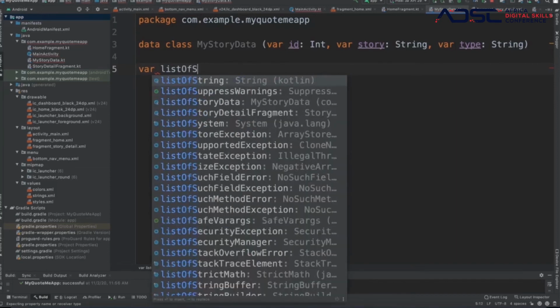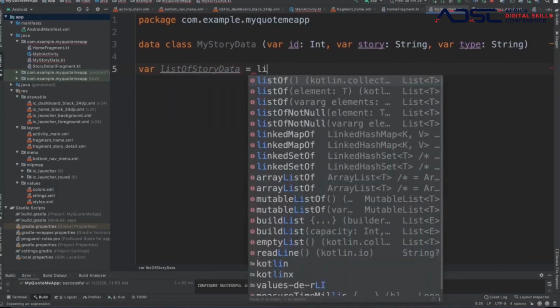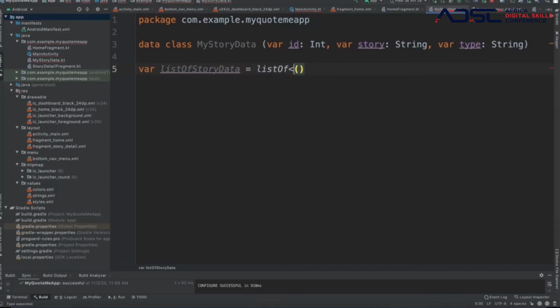List of story data, right? And basically in the production app, we are going to use a database, but just because this is for testing purposes and for learning purposes, we are going to use just dummy data, right? So I'm going to create the first one so you see how it's created, and the rest I'm going to copy paste. We have 15 stories here, right? So in the data, you put in the ID, which has to be unique to that specific object. So we have the story, and then we have the type.